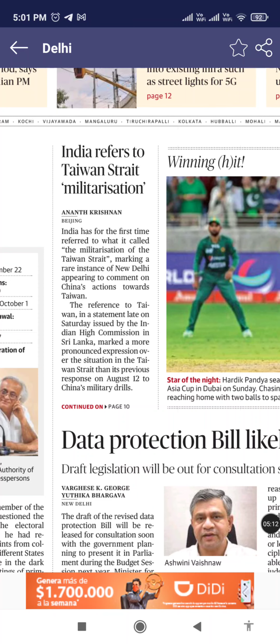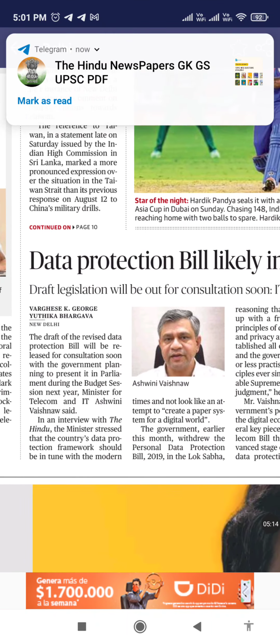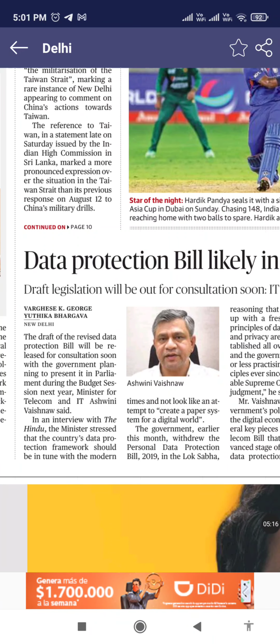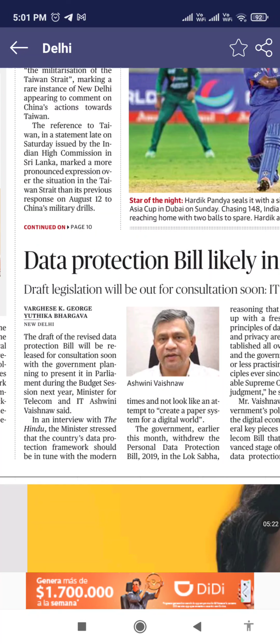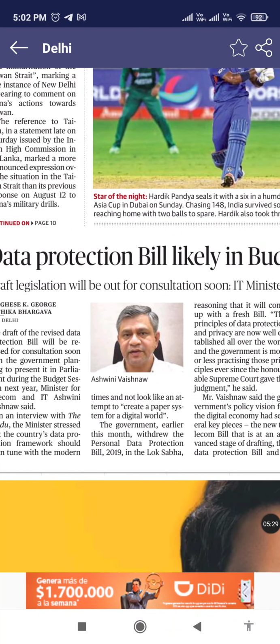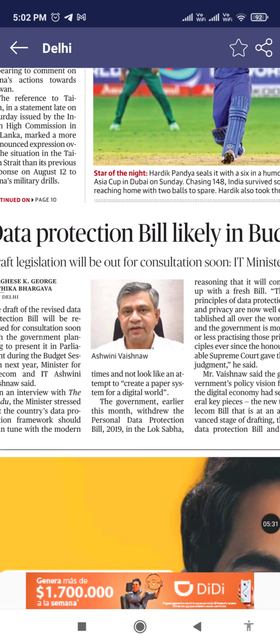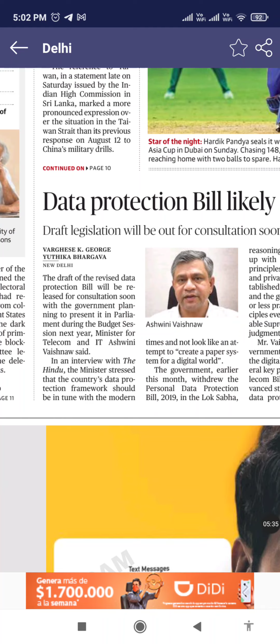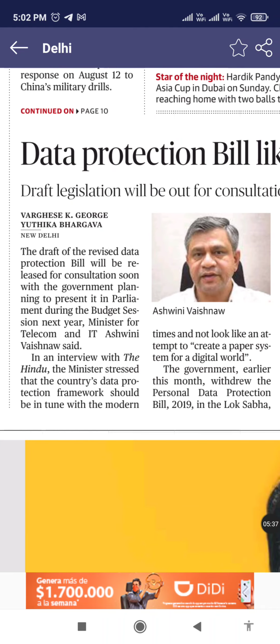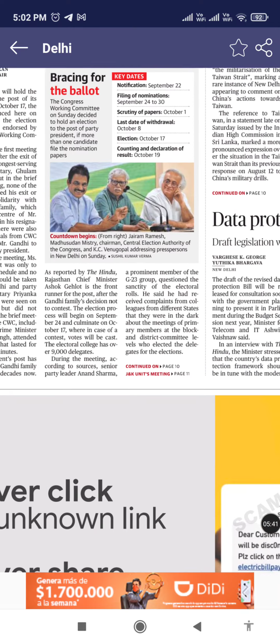And one more article is there: the data protection bill. This is quite related to different privacy issues, fundamental rights, and freedom of speech and expression. This is all related to the data protection bill, likely to be taken up in the budget session. The same is also present in the editorial section, so we will be discussing that in the editorial part.